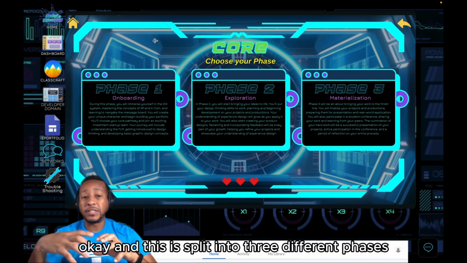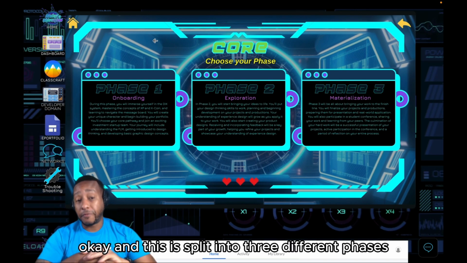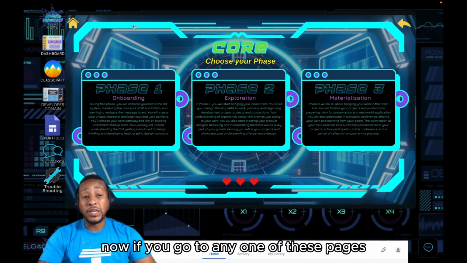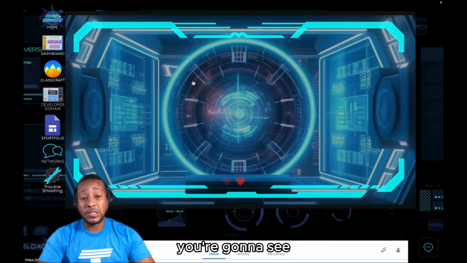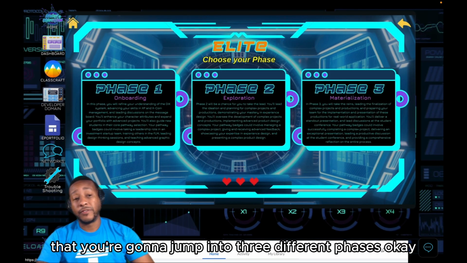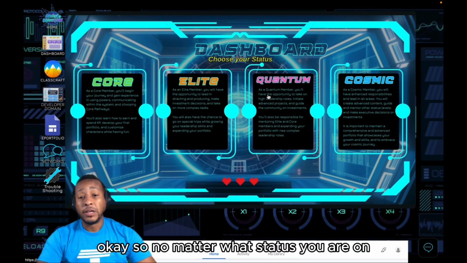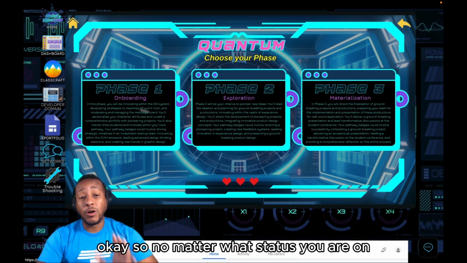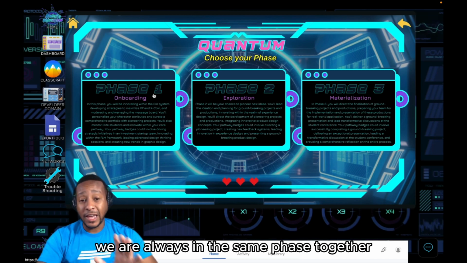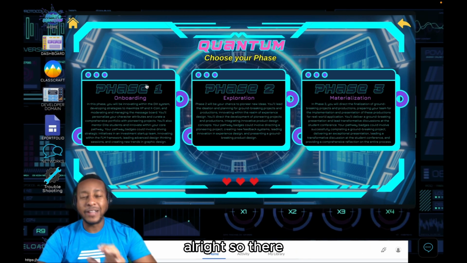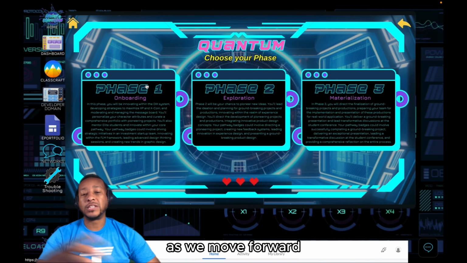Okay, and this is split into 3 different phases. Now, if you go to any one of these pages, you're going to see that you jump into 3 different phases. No matter what status you are on, we are always in the same phase together. That does mean something as we move forward.